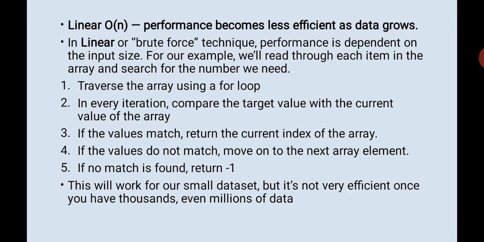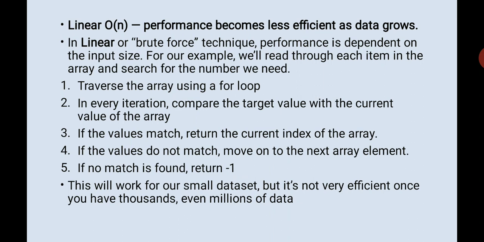of data with you. So here's the algorithm for the linear search: it traverses the array using a for loop. The name suggests linear, means you have to cover each endpoint one by one. So using a for loop from 1 to n, or 1 to 1000, 1 to a million, 1 to lakh, 1 to 10 lakh, 1 to crore, whatever you have. In every iteration you compare it with the target value, right?